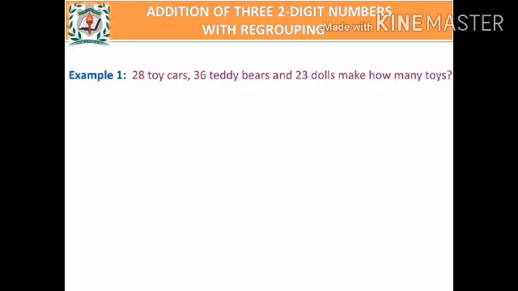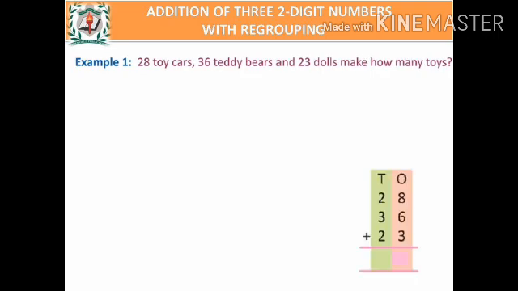Am I right? Yes, 28, 36 and 23 are all 2-digit numbers. Now what you have to find here? The total number of toys. How will you find it? Yes, by adding all the toy cars, teddy bears and dolls. Let's find the total.